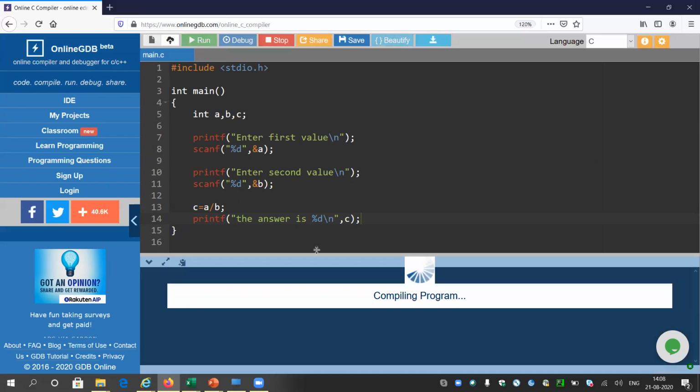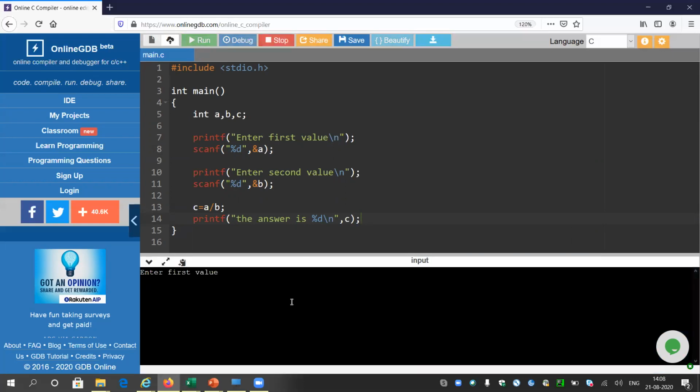But what will happen if I give the input 0? Let me try 100 and 0. It is taking time. Okay, it is throwing an exception, floating point exception, core dumped, something like that. So it is an unusual message. The user will not be able to understand what the message means, and he or she will be confused. So it will be good to introduce if here.